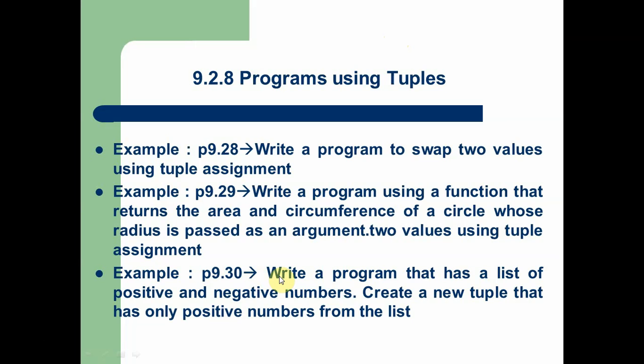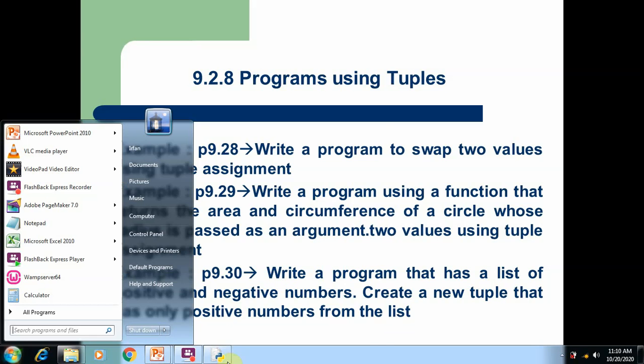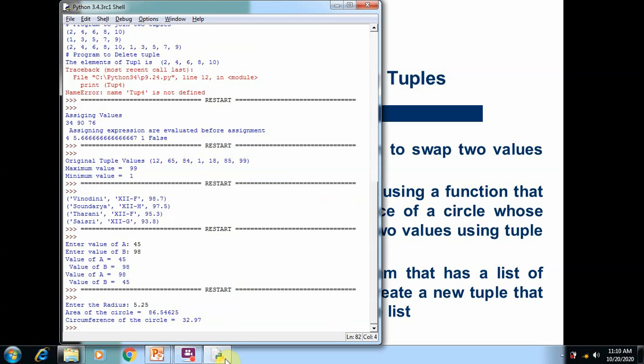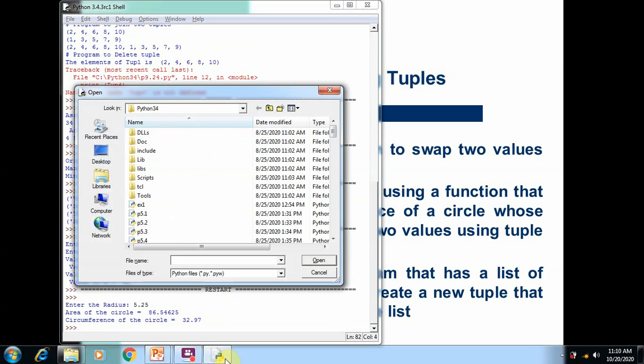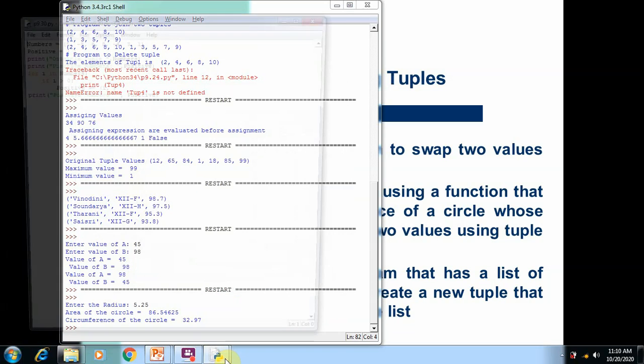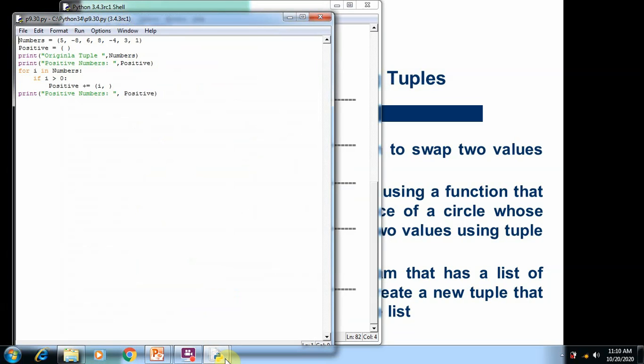So the last program for describing tuples in Python: write a program that has a list of positive and negative numbers. Create a new tuple that has only positive numbers from the list. So it means we want to create two tuples. One is the original tuple, which consists of all the numbers, that means all negative and positive numbers. From the original tuple, we want to accept the positive numbers and store them in a separate tuple. After that, we want to print the positive numbers on the screen.